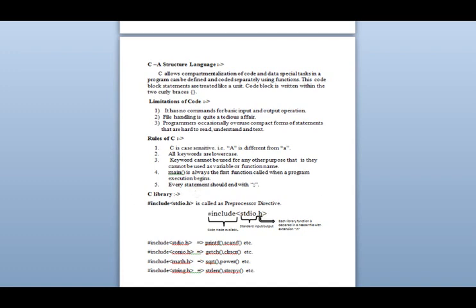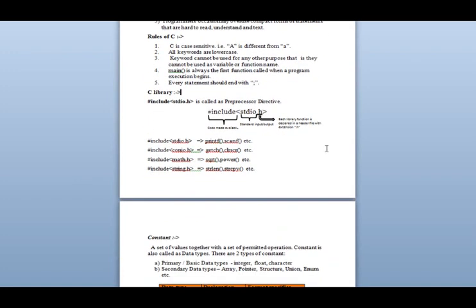Now let's start with the C library. When you are processing, there is a preprocessor directive. The first sentence we write is hash include and the library name. There are various libraries and their extensions. Hash include means the code is made available.